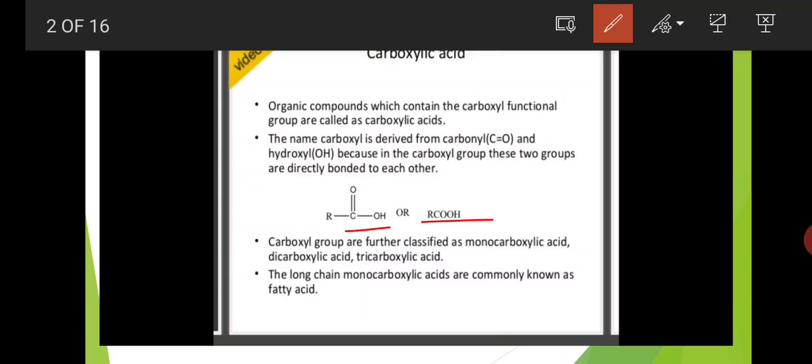Carboxylic acids are further classified as monocarboxylic acids, dicarboxylic acids, tricarboxylic acids. The long chain monocarboxylic acids are commonly known as fatty acids.